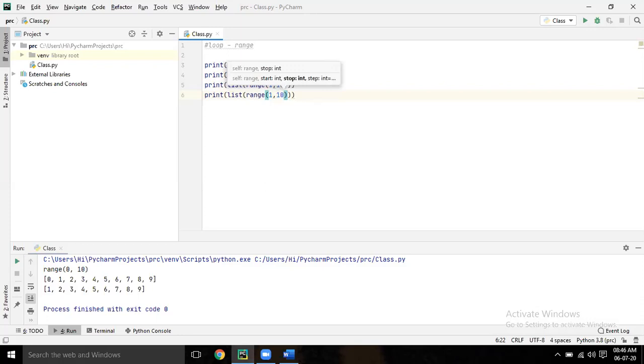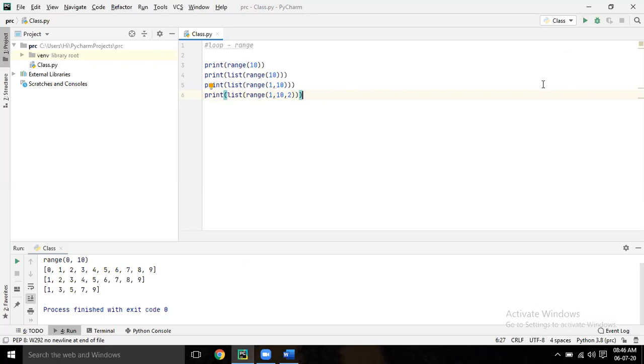Comma 2. Now what is happening? Tell me. That is the increment, 2 will come. Exactly. So if you don't give anything, by default it will increment by 1. Now I am telling it to increment by 2. So how is it incrementing? First 1, then plus 2, then plus 2.